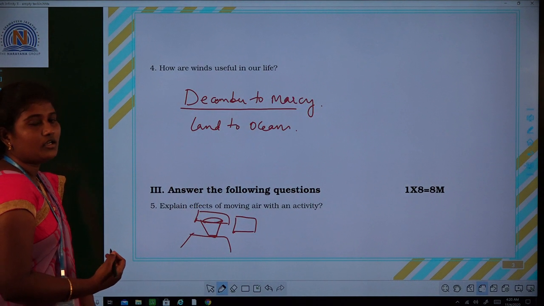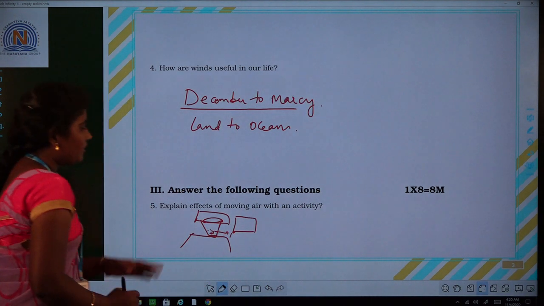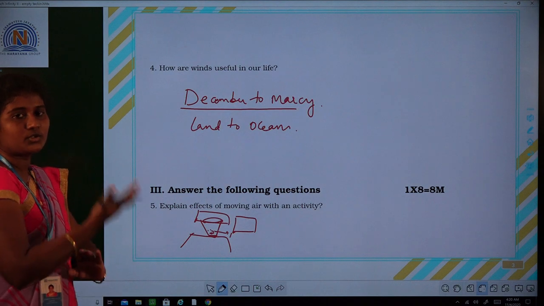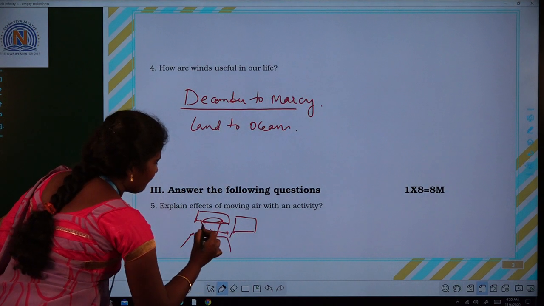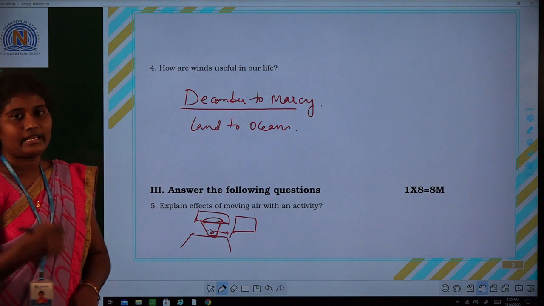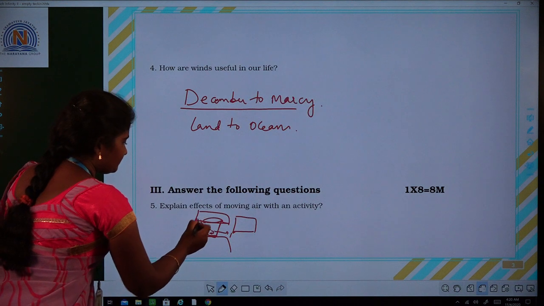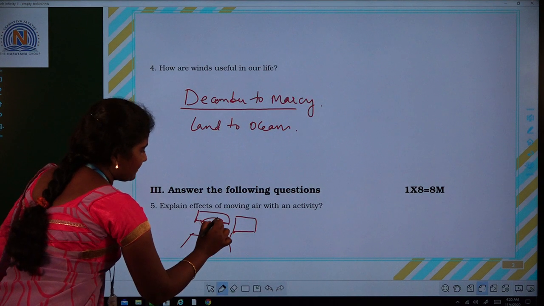What do you observe? The air is present inside the glass with high pressure. So the high pressure air moves towards the upward direction and the postcard is flipped up.